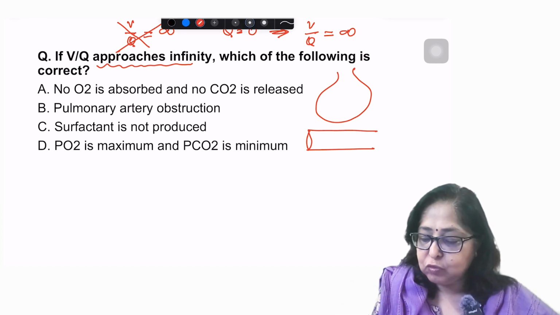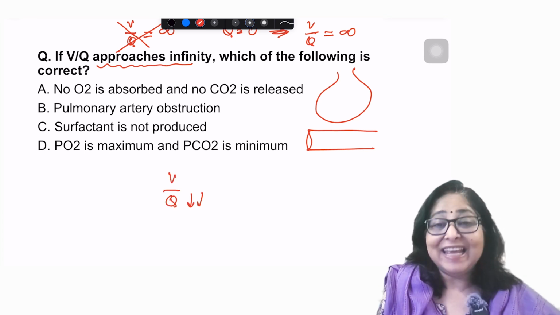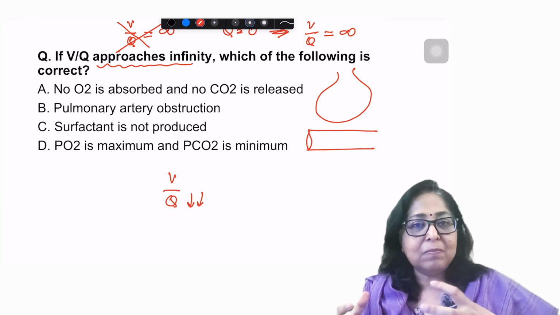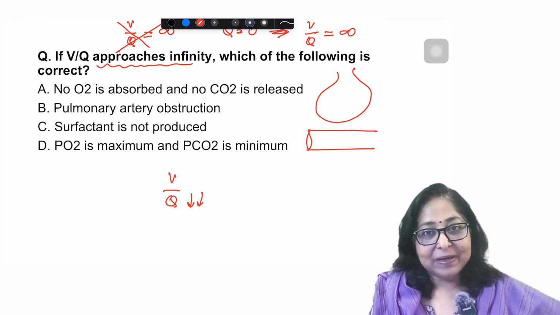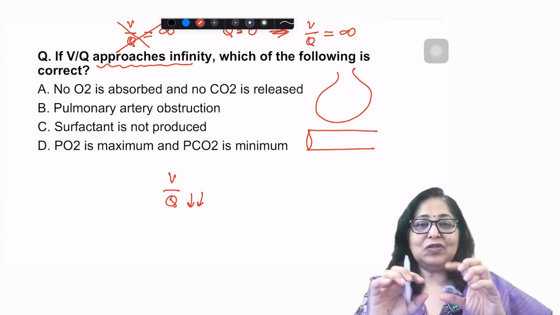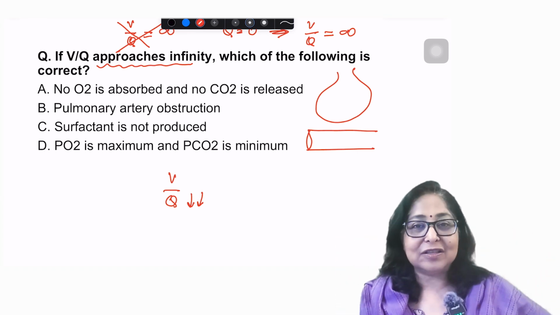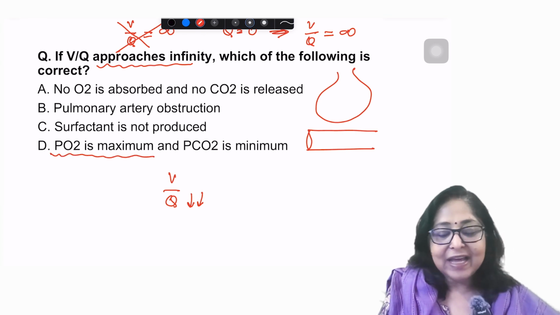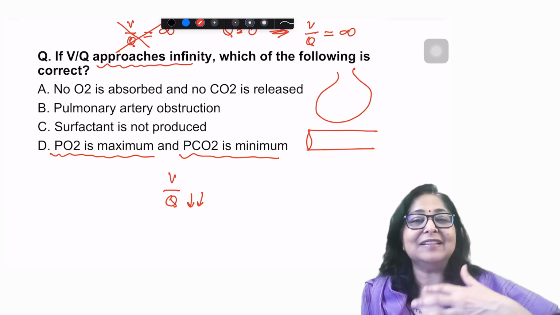And how do I get a very high VQ ratio? That means the perfusion is very less as compared to the ventilation. Right? That means there must be some sort of a thrombus which is partially obstructing the blood vessel. So in this case, now the ventilation is much, much more than the perfusion. So this very little blood flow will be very well oxygenated. That means it will have a very high PO2 and a low PCO2. Ventilation is much better than the perfusion.